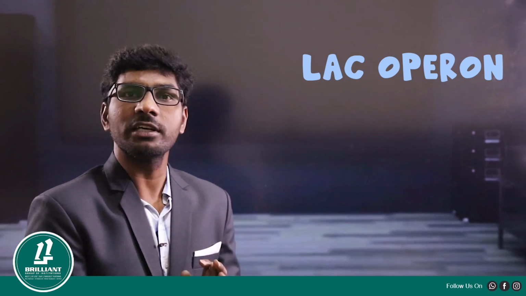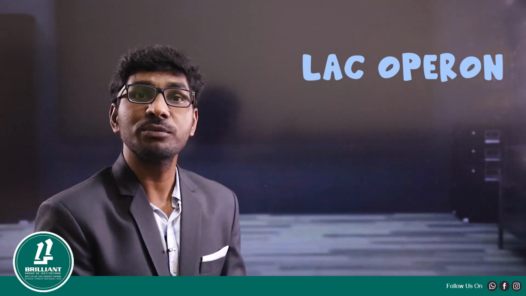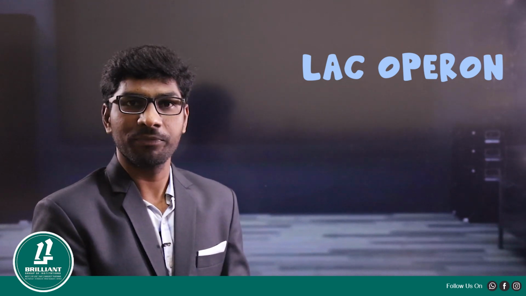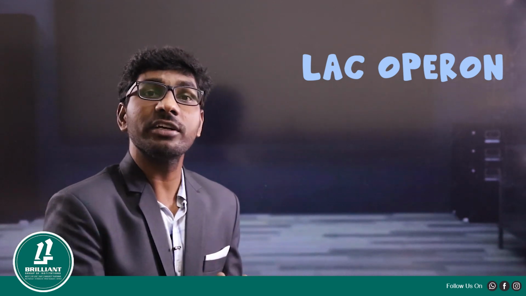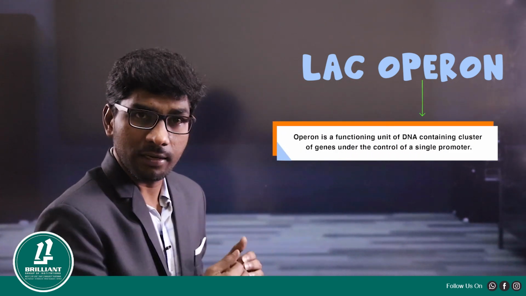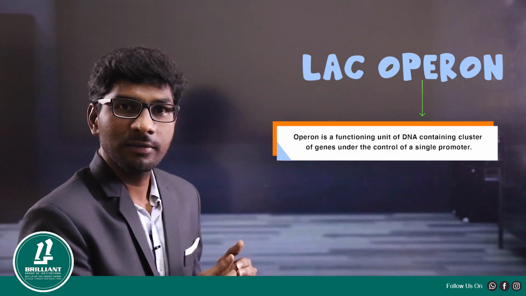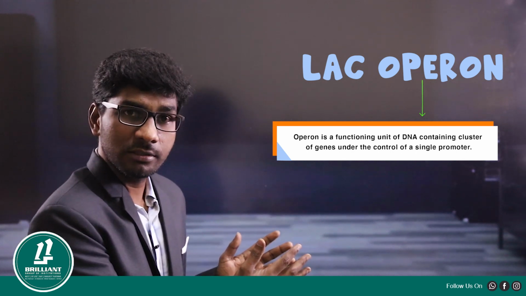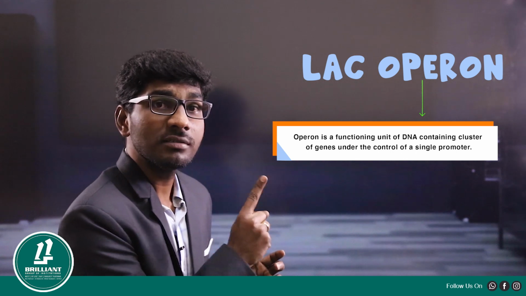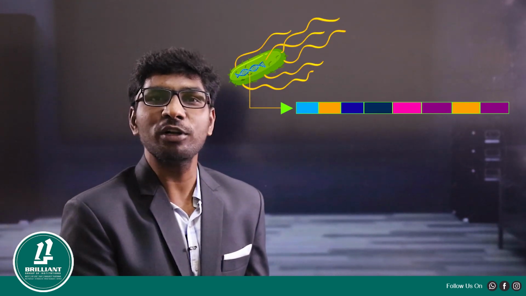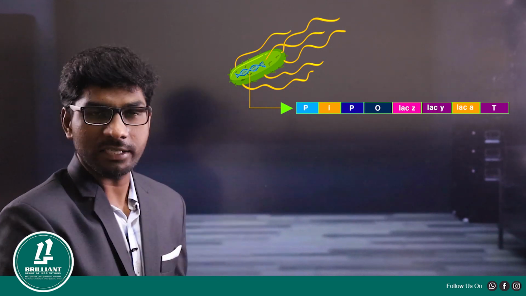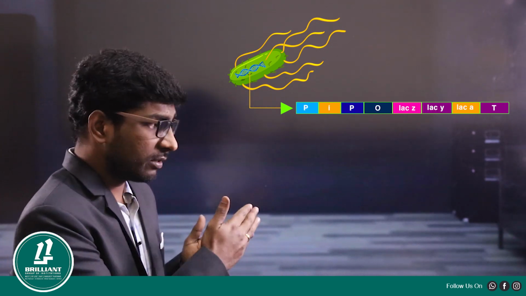So what is the meaning of operon? In simple terms we can say an operon is a small segment of bacterial DNA, right? So what is the exact definition of operon? A functional unit of DNA containing a cluster of genes which are regulated by what? One single promoter, right?